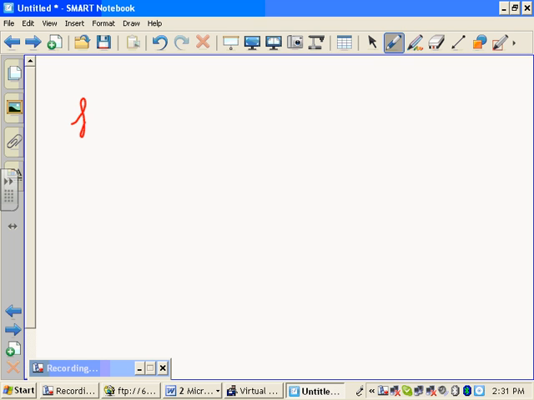Now, here's your function. When do you get vertical asymptotes in a rational function? When it's undefined. When is the fraction undefined?